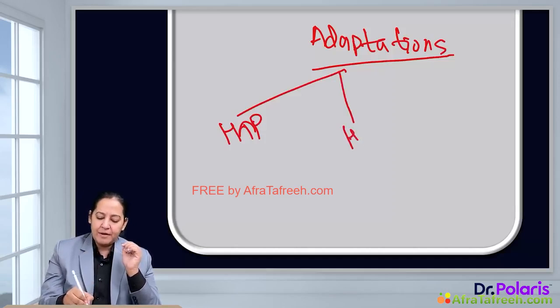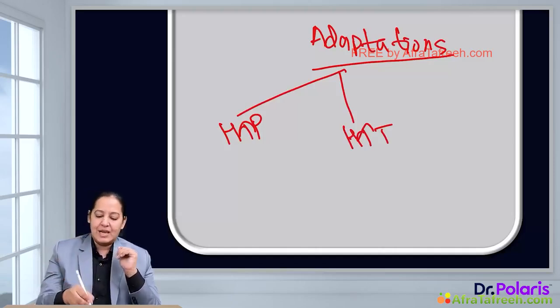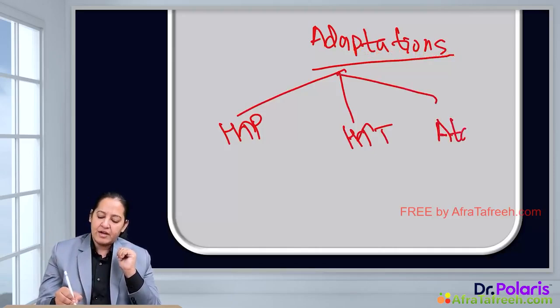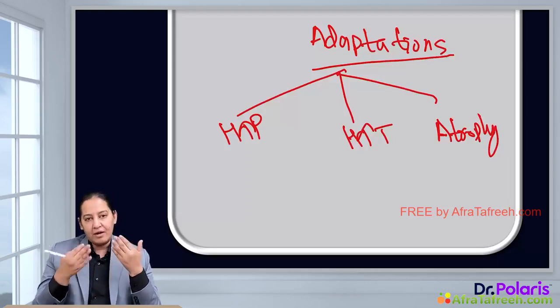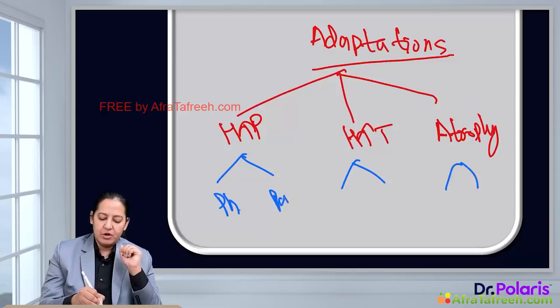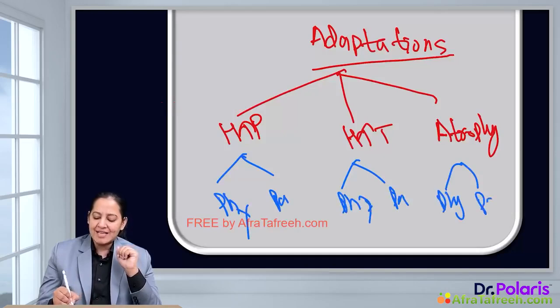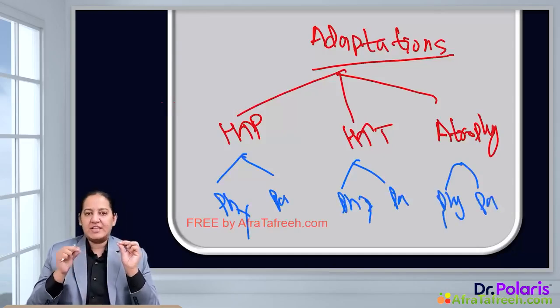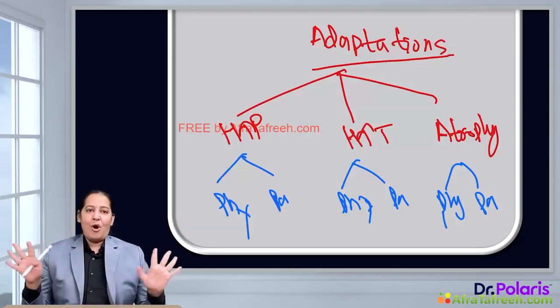Then we moved on to hypertrophy. In hypertrophy, there is increase in size of the cell, not the number of the cells. And then we moved on to atrophy. Atrophy is decrease in size and number of the cell. For each of them, we have learned their types and examples. Each of them has two types, physiological and pathological. But you have to learn the examples inside each of them. In each category, I have taught you the important examples that you have to learn from an exam point of view. So that's all for this session.